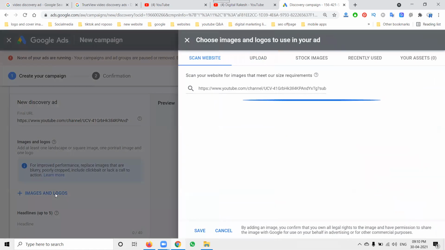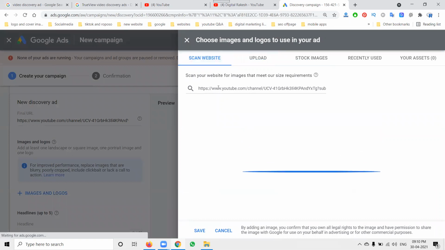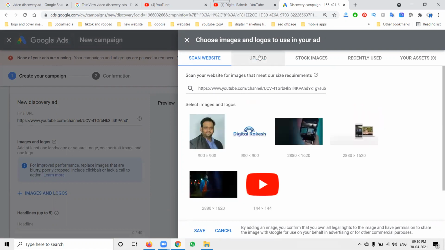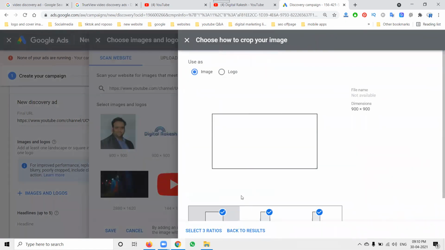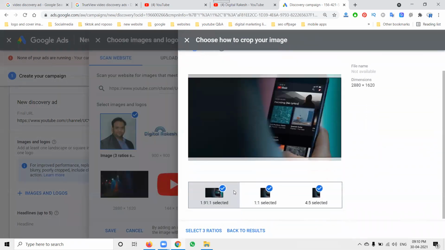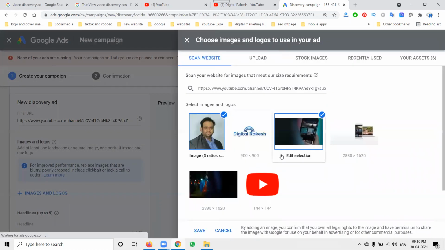So finally, select your logo. The video to be promoted is selected automatically for your screens, either from your channel, or else you can upload an image here. Which images will be suitable? Select your ratios. Everything will be saved with this option.